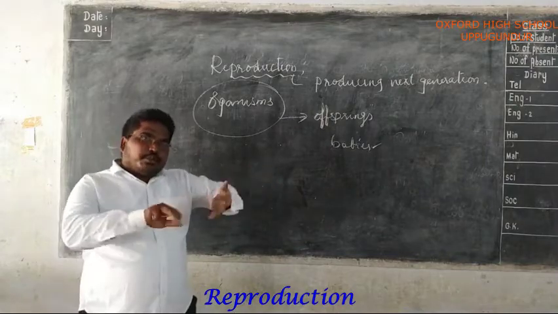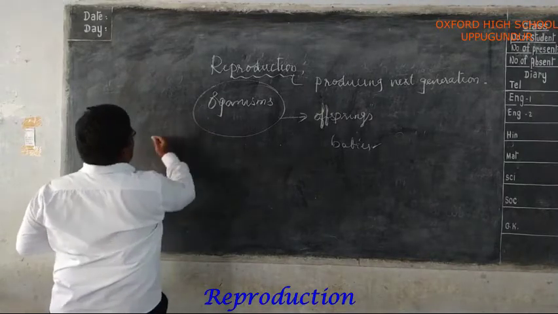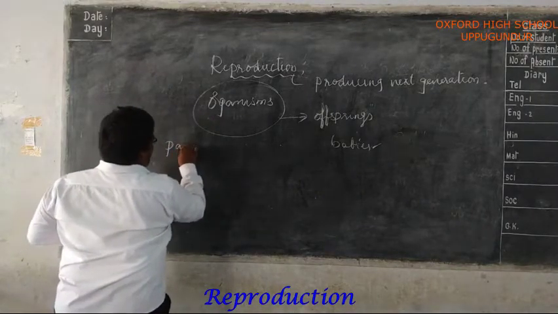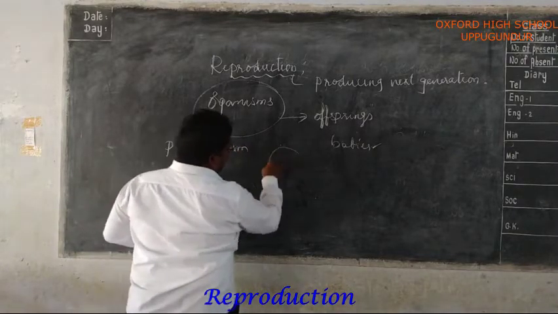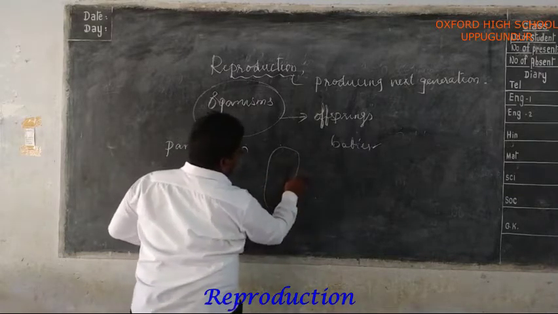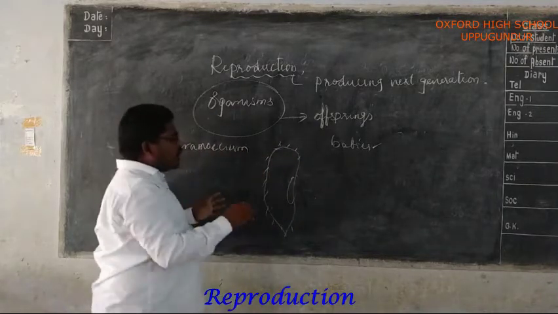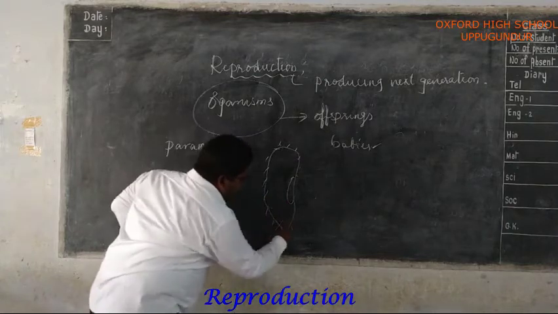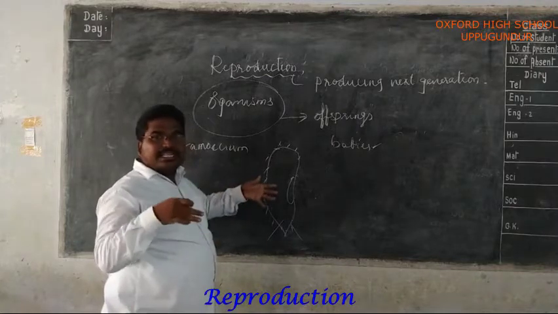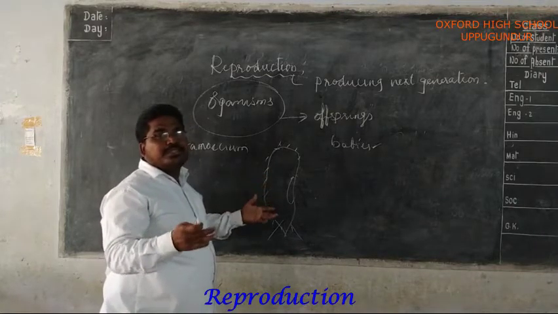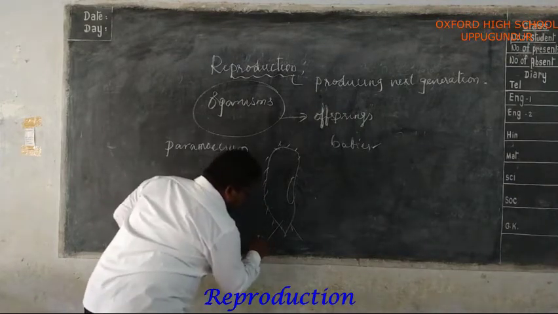Different organisms reproduce differently in different situations. For example, the microorganism like paramecium. Paramecium, we know, is slipper shaped. During the favorable conditions, one paramecium can divide and produce offspring.